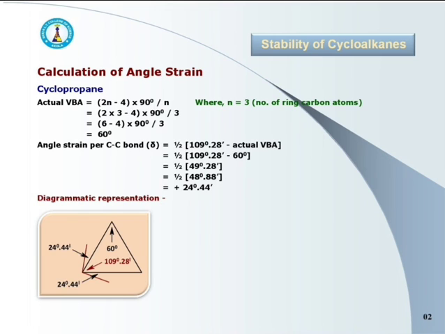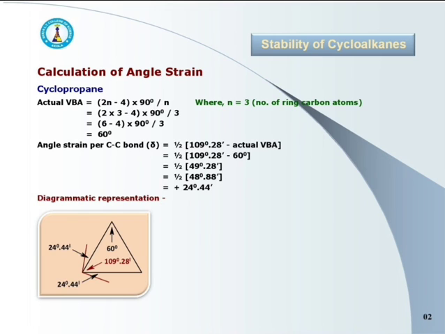It is represented diagrammatically as shown here. Actual valence bond angle is 60 degree. Normal tetrahedral angle is 109 degree 28 minute, and angle strain is plus 24 degree 44 minute.